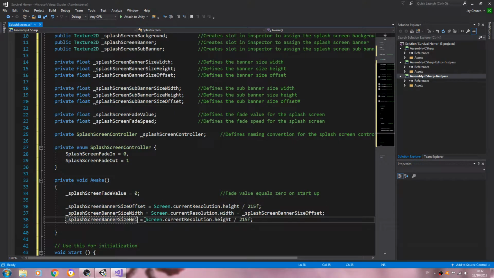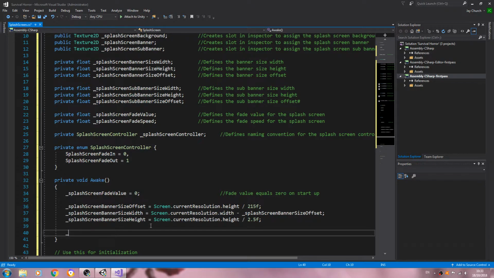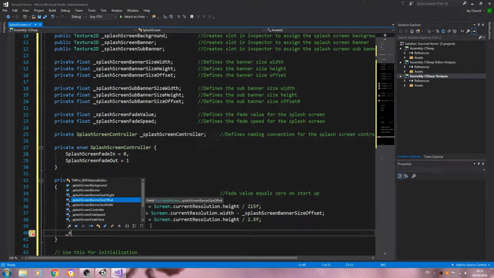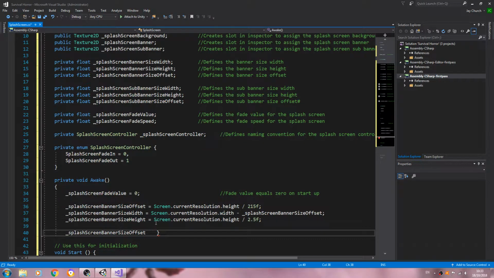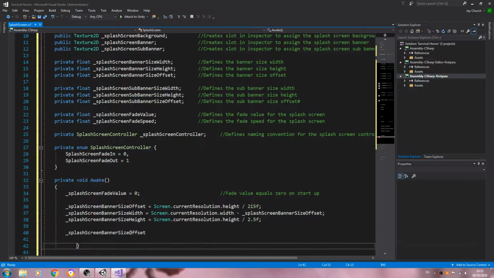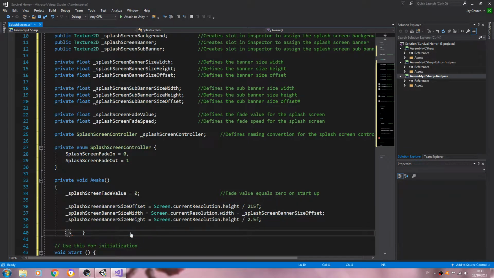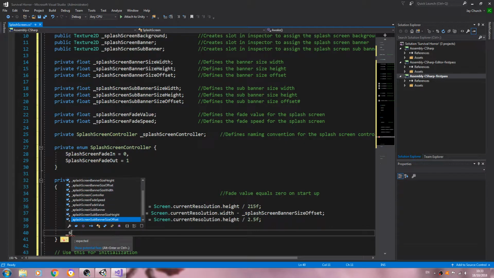Banner size height, we'll change that to, and divide by, and this was 2.5 f. And splash screen, and we want sub banner size, so let's... sorry, caught the wrong button. Easier to go back and start again.